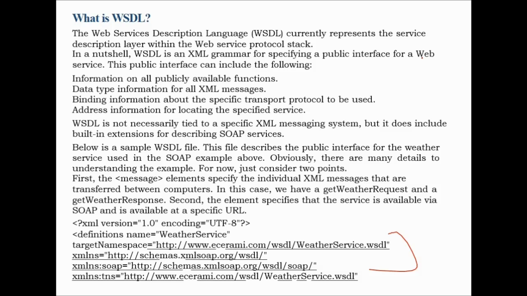This can include information on all publicly available functions, data type information for all XML messages, binding information about the specific transport protocol to use, and address information for locating the specific service. WSDL is not necessarily tied to a specific XML messaging system, but it does include built-in extensions for describing SOAP services. This is an example.